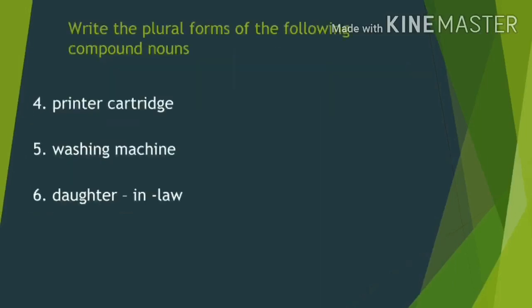We have 3 more compound nouns in this exercise. Fourth one is printer cartridge. Fifth one is washing machine. Sixth one is daughter-in-law. All these 3 are easy, right? Okay. Find the plural form of these compound nouns and write in your grammar book. Will you write? Yes, good.